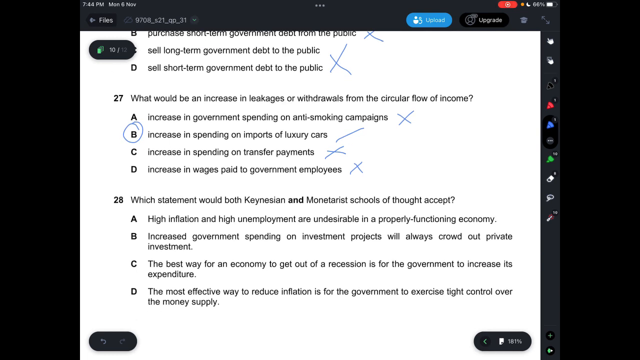Question 28, which statement would both Keynesian and monetarist schools of thought accept? So A says high inflation and high unemployment are undesirable in a properly functioning economy. This is correct. B says increased government spending on investment projects will always crowd out private investment. This one is incorrect. C says the best way for the economy to get out of recession is for the government to increase its expenditure. This one is Keynesian only. And D says the most effective way to reduce inflation is for government to exercise tight control over money supply. So government intervention again, so not the answer here. So the answer here will have to be A.